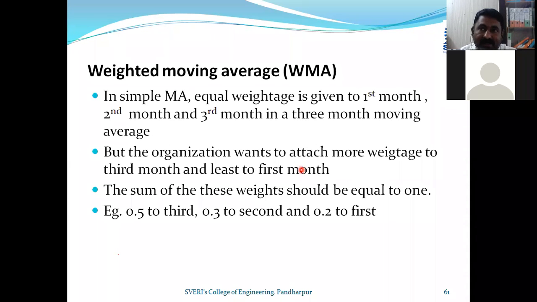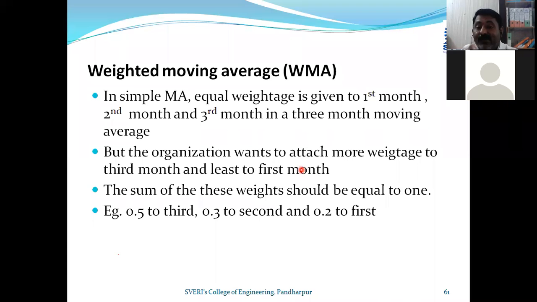In October, the demand for bikes was 155. In November, the demand for bikes is, say, 135, and in December the demand is 111. So 155, 135, and 111.